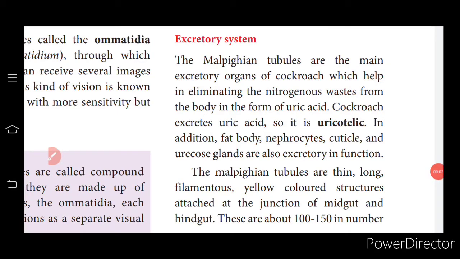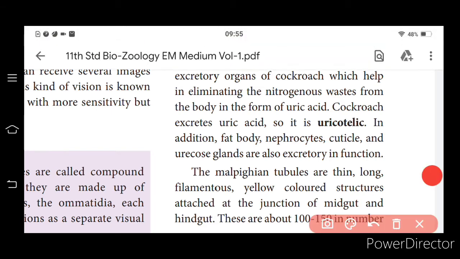Excretory system of cockroach. The Malpighian tubules are the main excretory organs of cockroach. They help in eliminating the nitrogenous waste. So the body will form uric acid as a waste material, so they are described as uricotelic. In addition, fat body, nephrocytes, cuticle, and uricose glands are also excretory in function. Uricose gland for 1 mark.